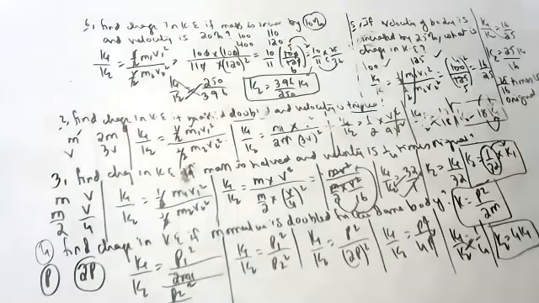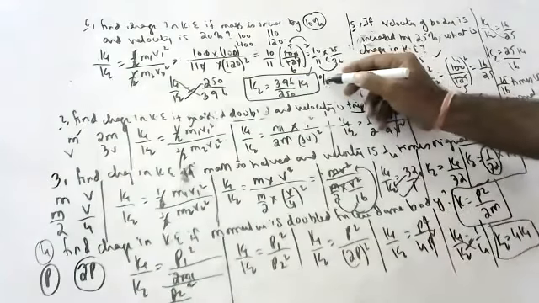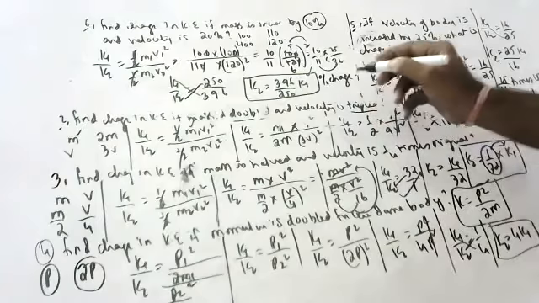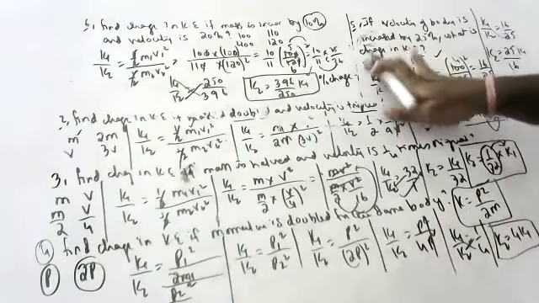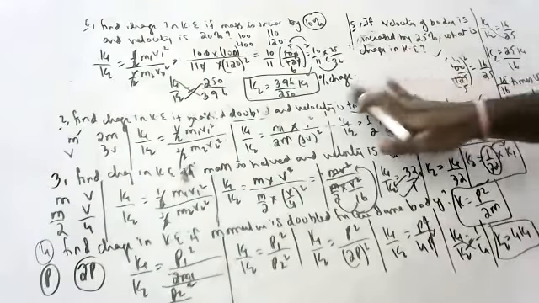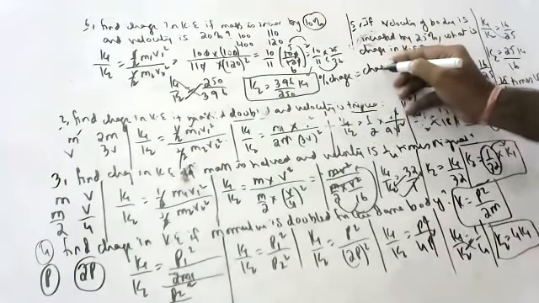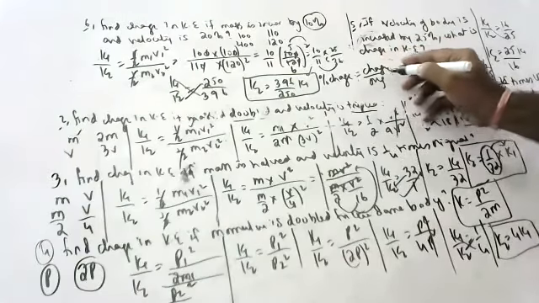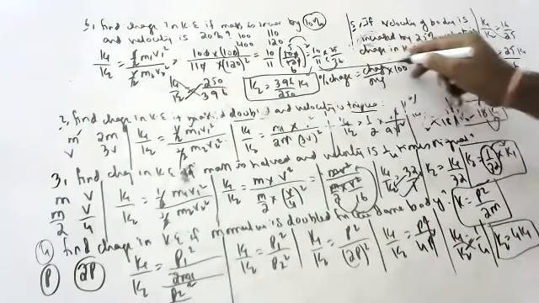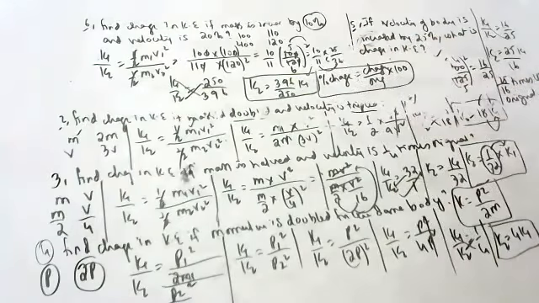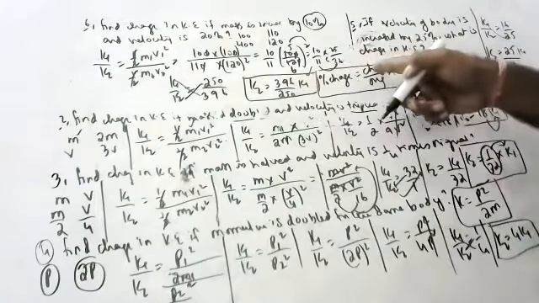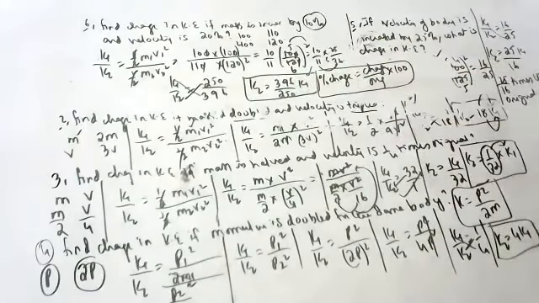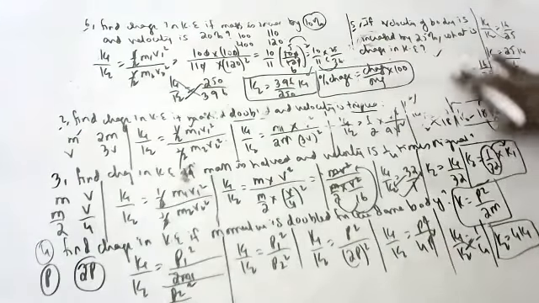Don't know, sir. Percentage change formula, anyone? Change by original into 100. This is the formula for percentage change. Anytime you want percentage change, you have to use this formula: change by original into 100. If it is an increase, you say increase; if it is a decrease, you say decrease. Those who did not understand, I will show you.